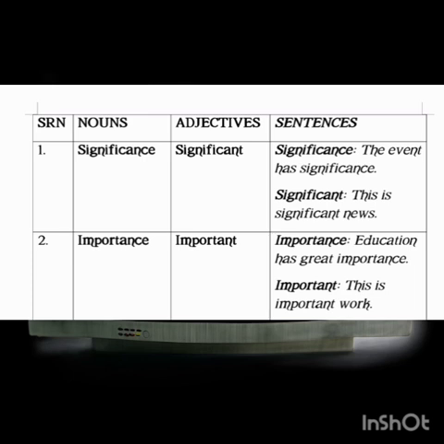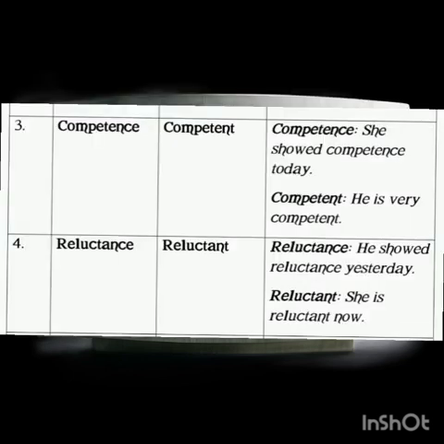And then the third example is, for example, when you say competence, ending in CE, which is a noun, you have competent, which is an adjective. For example, in a sentence, for competence, you have, she showed competence today. She showed competence today.